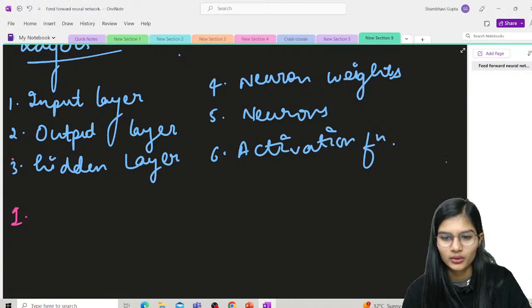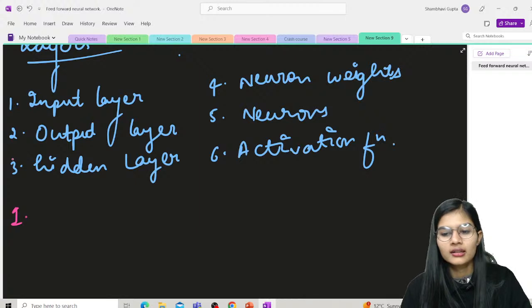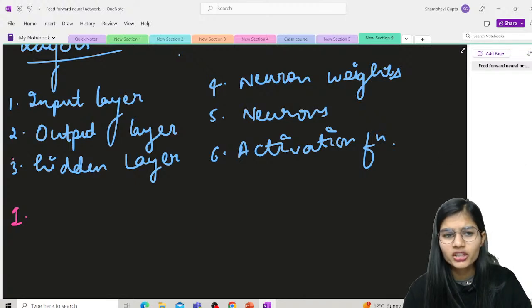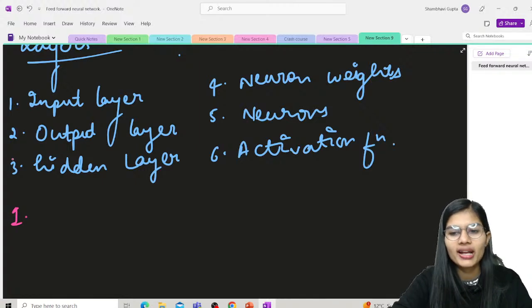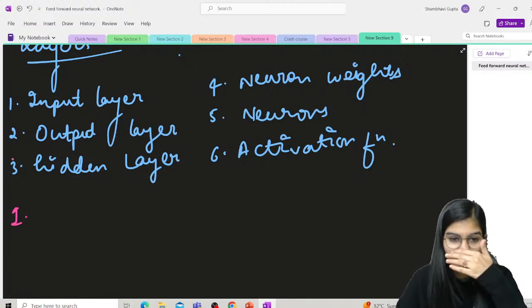Depending on what kind of model it is, there can be several hidden layers. The input and output layers just get separated by hidden layers, and it depends on the kind of model being used.